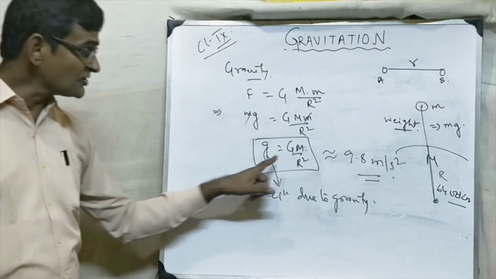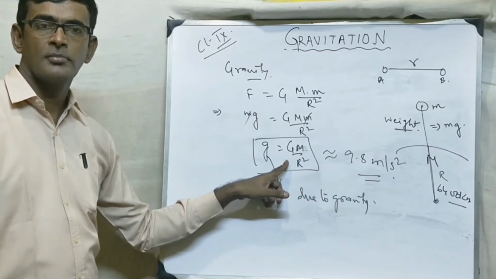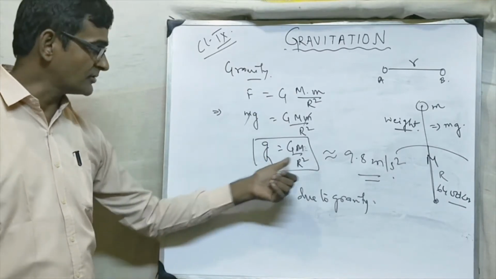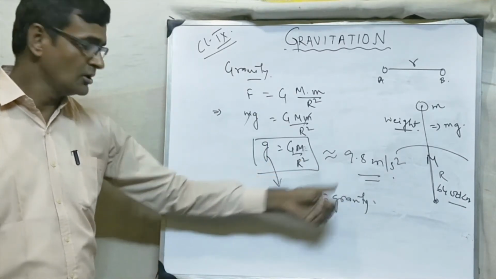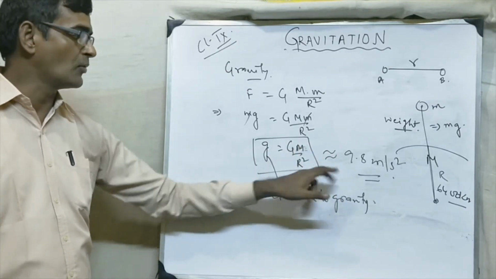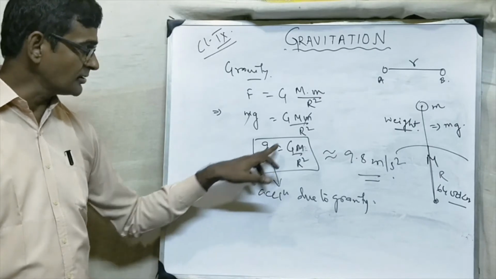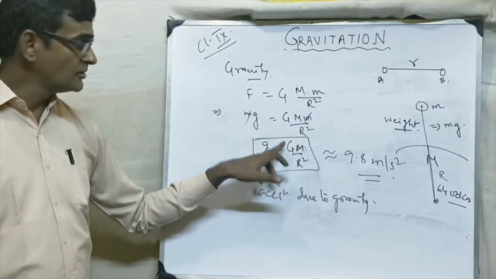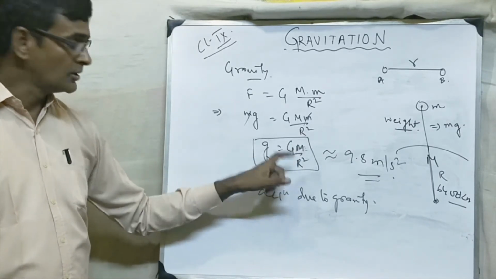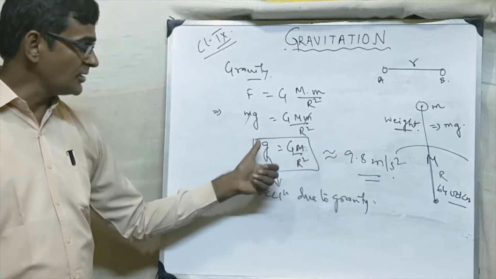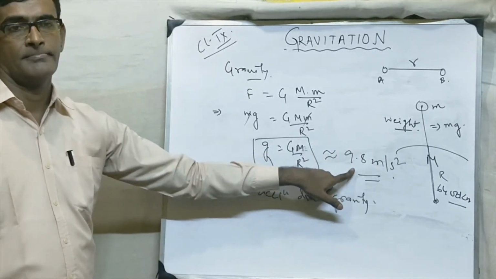So the value of g is coming from this formula. We were using this value previously also, but it comes from this formula: g is G M by r square. Put in the values and you get g as 9.8.